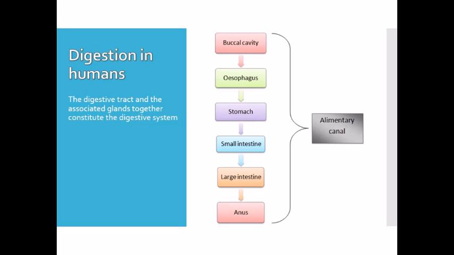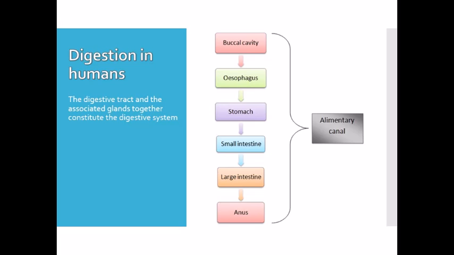This alimentary canal begins at the buccal cavity and ends at the anus. So we can say the alimentary canal consists of the buccal cavity or oral cavity, esophagus or food pipe, stomach, small intestine, large intestine, and anus.